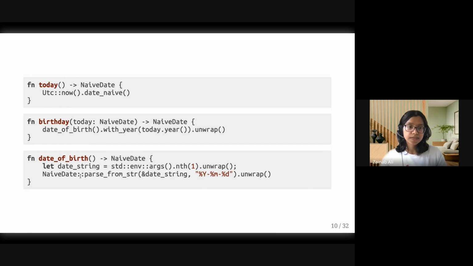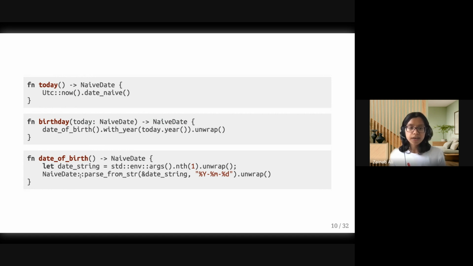So let's have a look. So the function today, it gets us the current date, right? It calls UTC now, so says, okay, what is now, and gets us the current date. The function birthday calls this other function called date of birth, and it does some sketchy stuff. It unwraps. Let's ignore that for now.